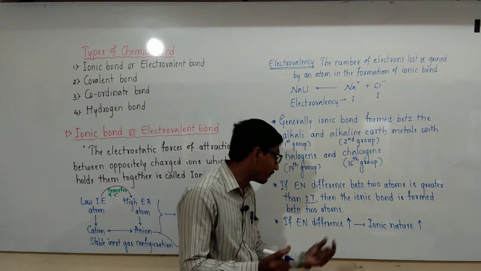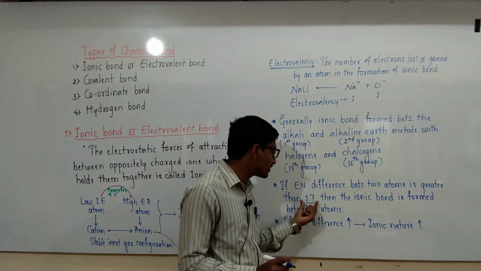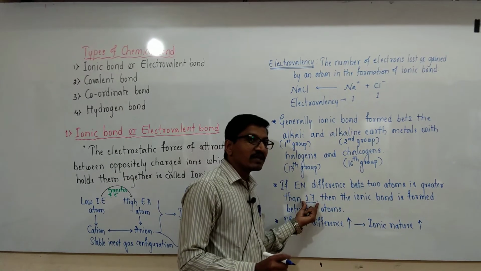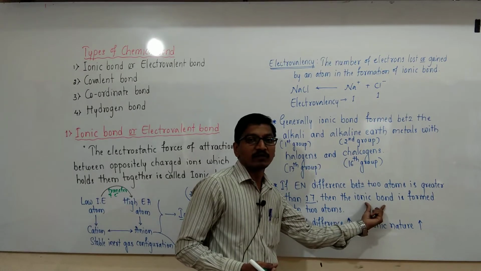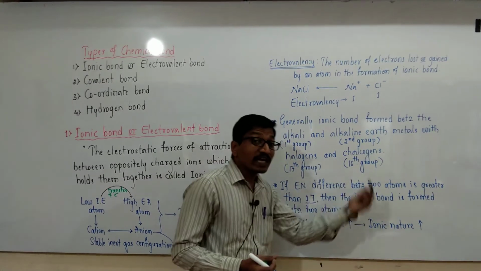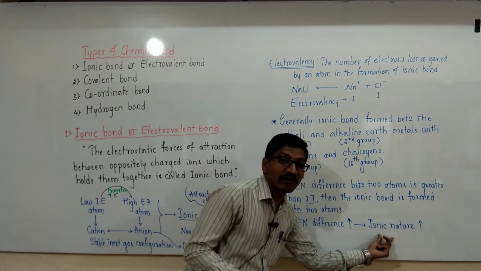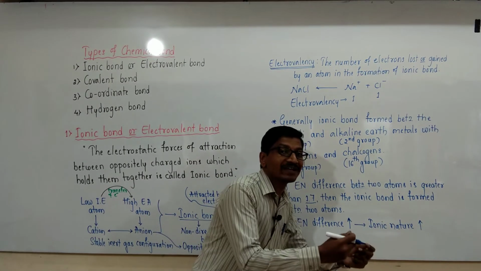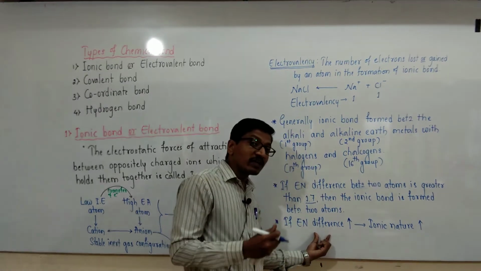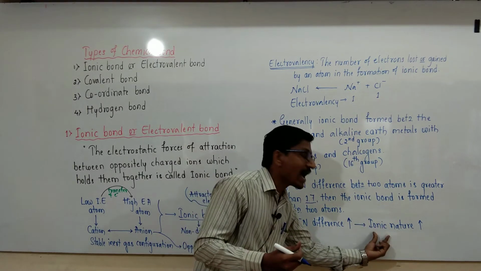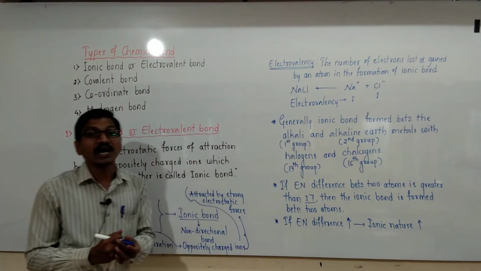Ionic nature mainly depends on electronegativity difference, and when this electronegativity difference is more than 1.7, the bond formed between two atoms is called an ionic bond. And if the electronegativity difference increases further, the ionic character of the two atoms also increases. If the electronegativity difference is more, it means more ionic character. Okay, these are some important points in the ionic bond.